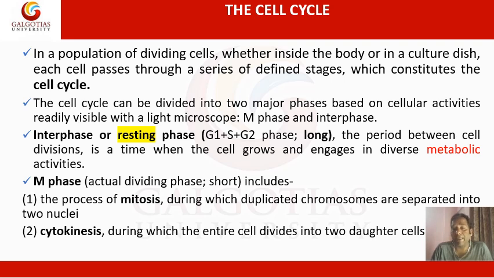First is mitosis, during which duplicated chromosomes are separated into two nuclei, and later there is cytokinesis, during which the entire cell divides into two daughter cells. This can happen by cell furrow formation in animal cells or cell plate formation in plant cells.